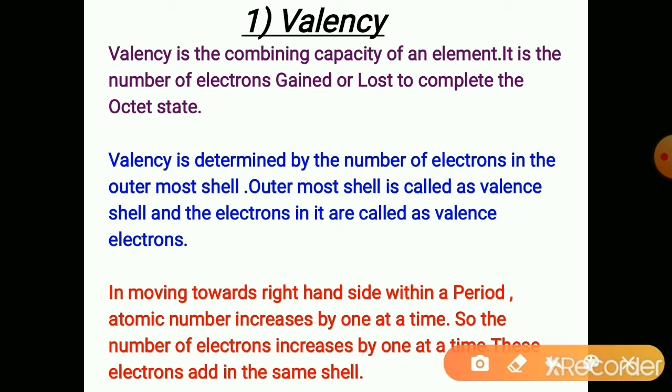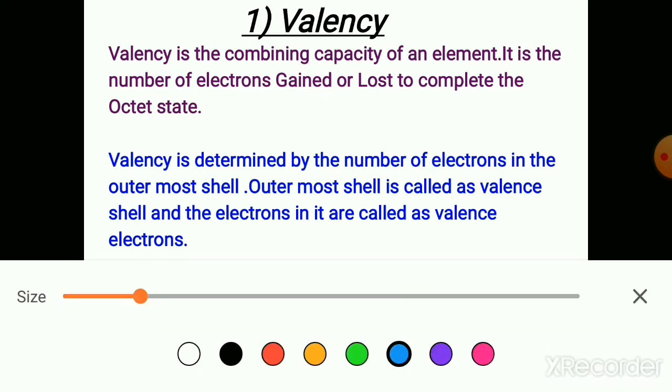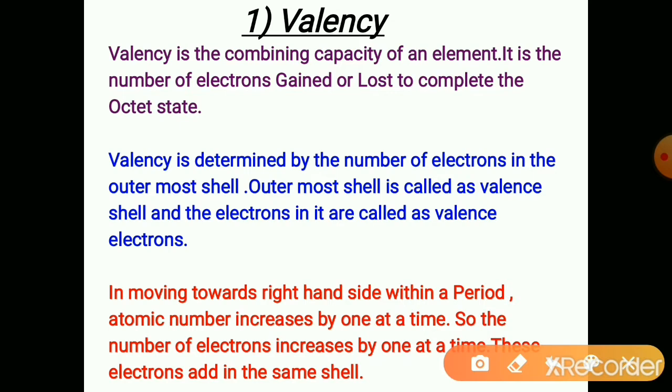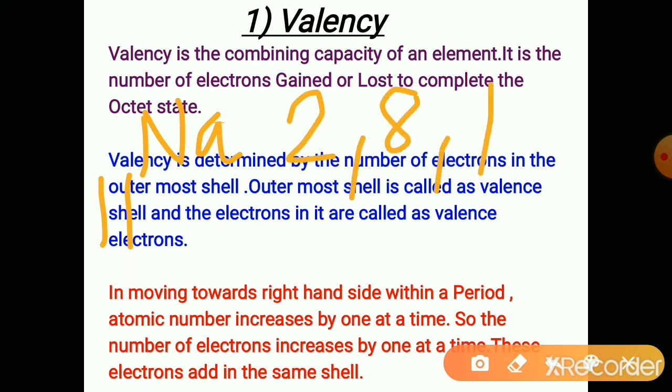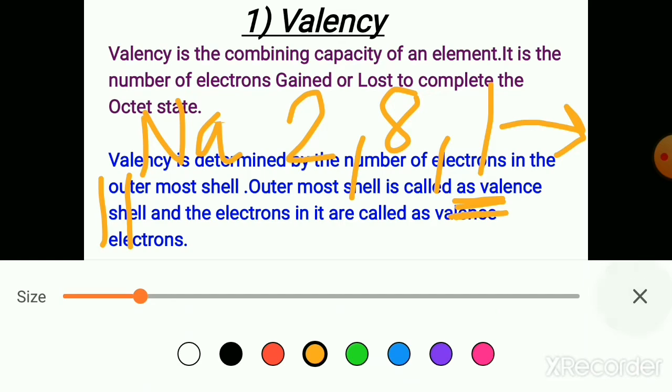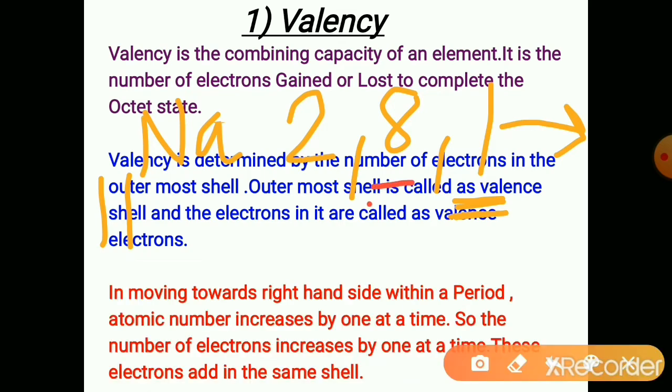For example, we will take sodium. The atomic number of sodium is 11. Its electronic configuration is 2, 8, 1. Valence electron is only 1. So for sodium, it becomes very easy to lose 1 electron to complete the octet state, because the second last shell has 8 electrons.